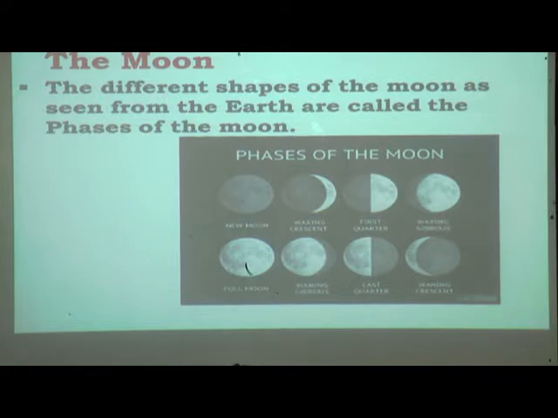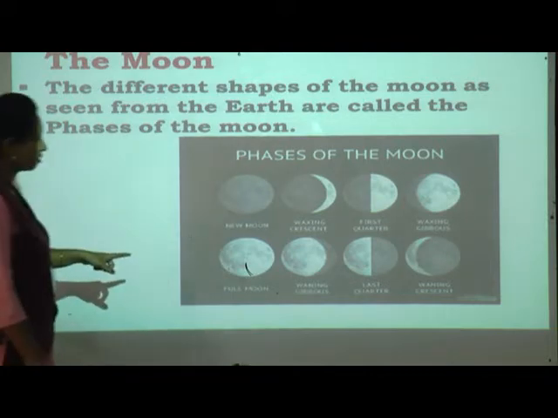The different shapes of the moon as seen from the earth are called the phases of the moon. What are the phases of the moon? The different shapes of the moon as seen from the earth. Earth means we live on the earth. Who sees? We see, isn't it? We see the different shapes of the moon, so they are called the phases of the moon.